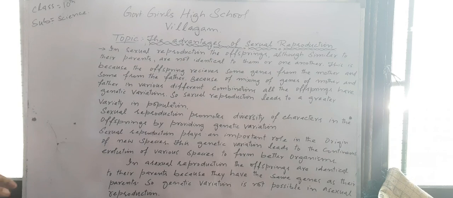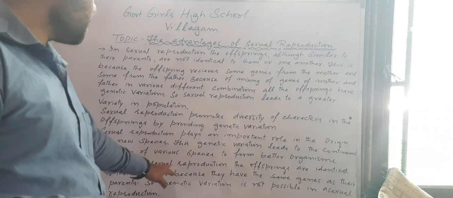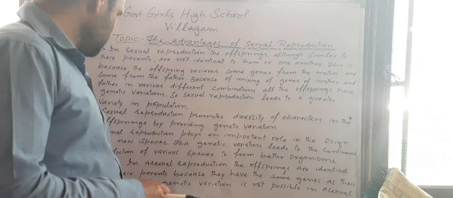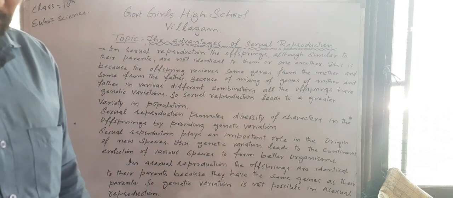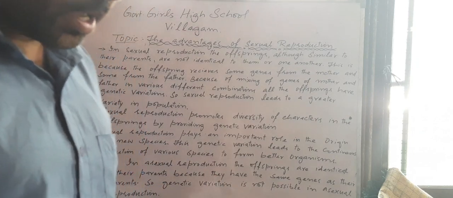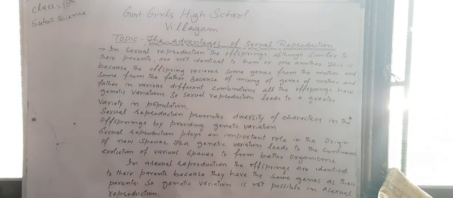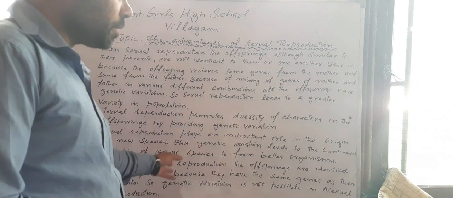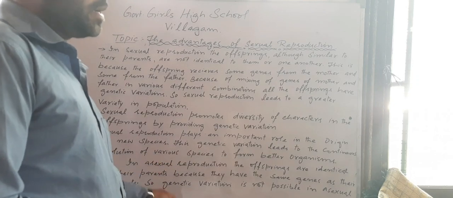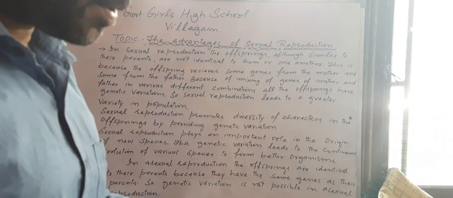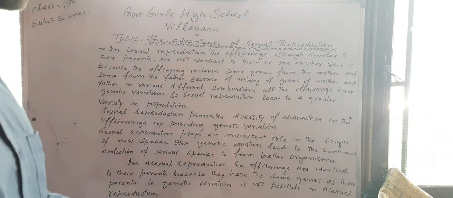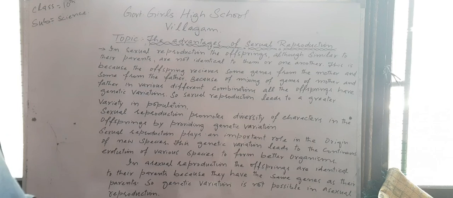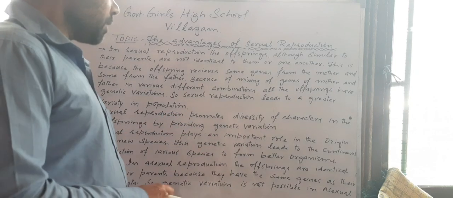But in asexual reproduction, what happens? The offspring are identical to their parents because they have the same genes as their parents, and that leads to the identical shape of the offspring to their parents. The offspring are identical to their parents because there is not any kind of genetic variation.